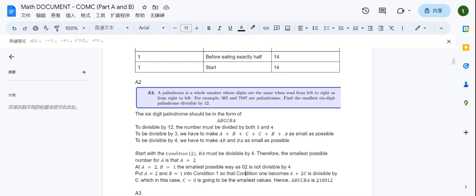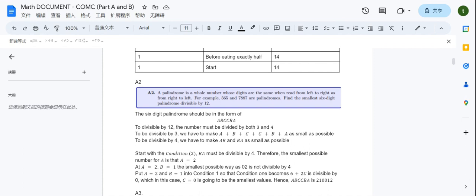At a equals 2 and b equals 1 is the smallest possible way, because we could set b as 0, but if we set b as 0, then 2 is not divisible by 4. So in this case, we plug a equals 2 and b equals 1 back into condition 1, so that condition 1 becomes 6 plus 2c is divisible by 3.